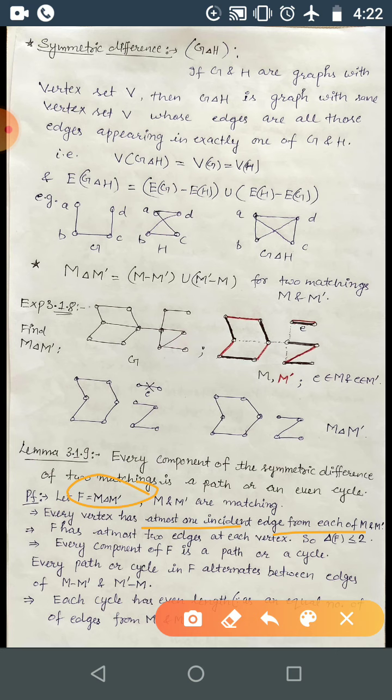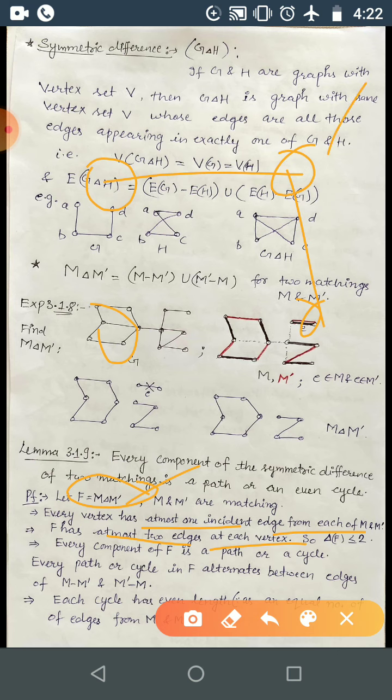Or you can just say all the non-common edges. All the uncommon edges we are just taking in this symmetric difference. That's why F has at most 2 edges. It can be 2, 1 or 0 at each vertex. That's why in F every vertex has at most 2 edges.